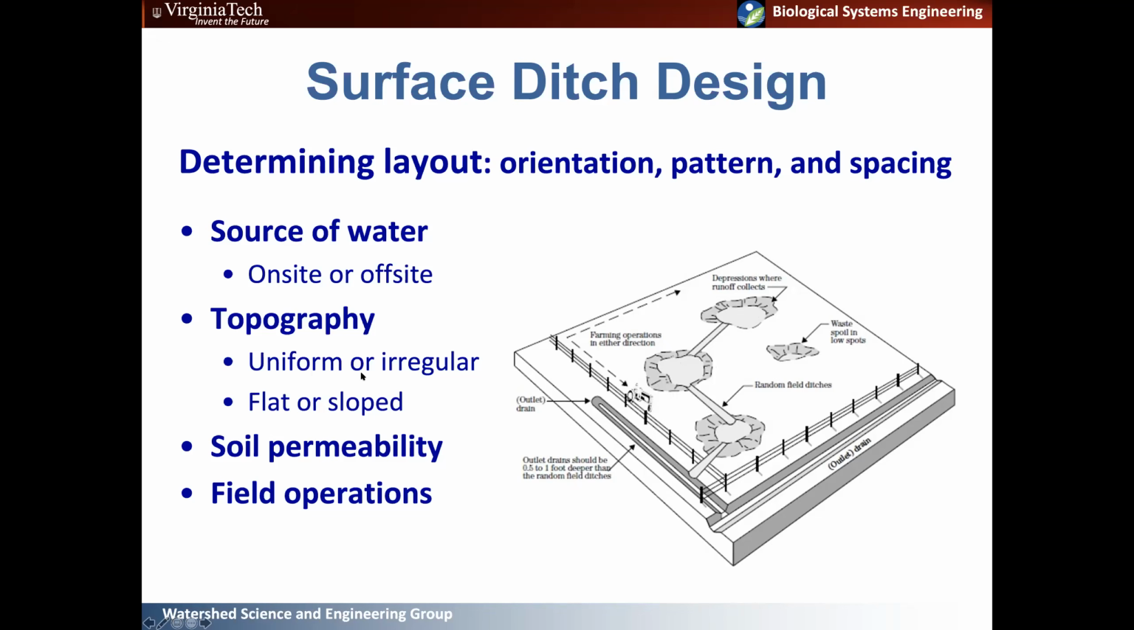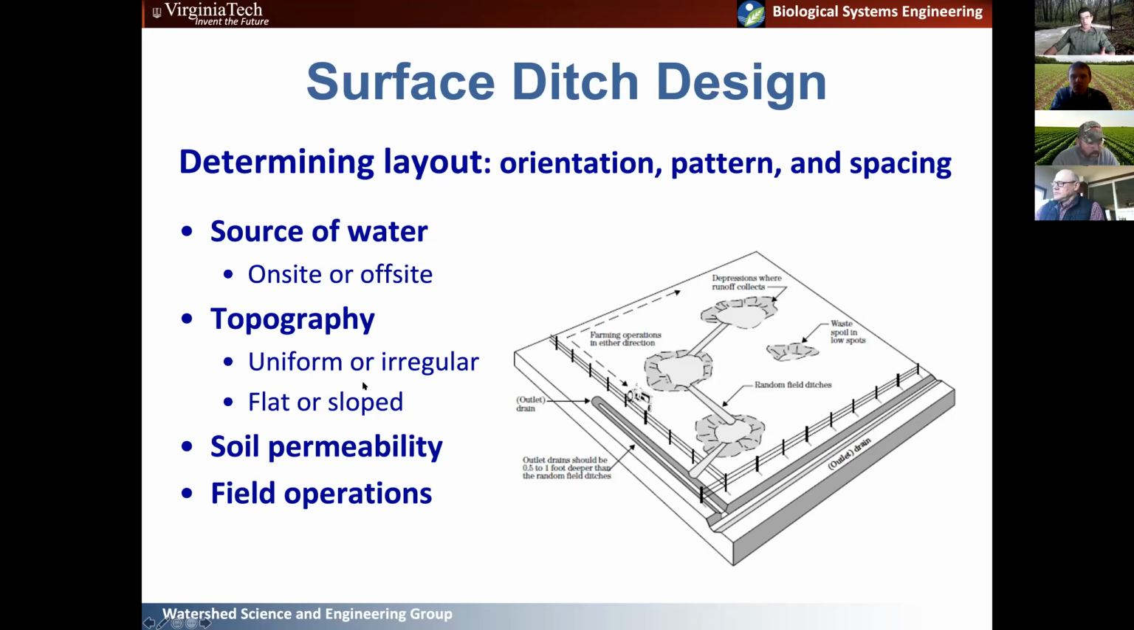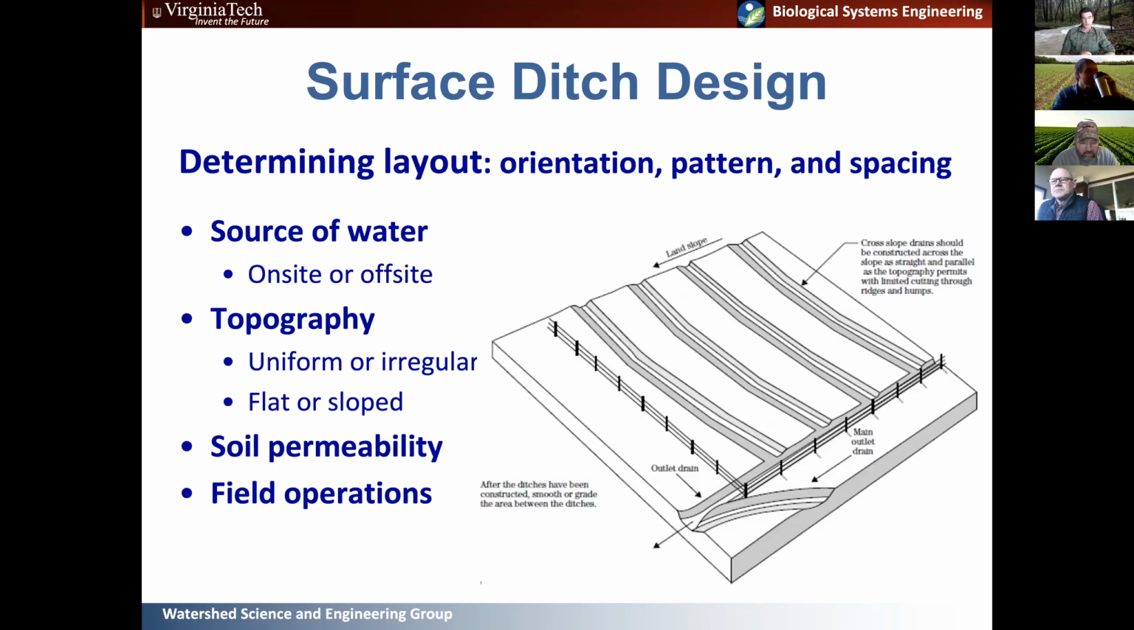Things you want to think about with ditches are the soil permeability. Again, I mentioned this previously. If you have really, really low permeability, it's hard for water to enter the ditch. There's not enough conductivity in the soil for it to move. And then field operations. Obviously, if you have ditches in your field, that's going to dictate how you can operate machinery on that field. This just shows more of a uniform type of ditch system.